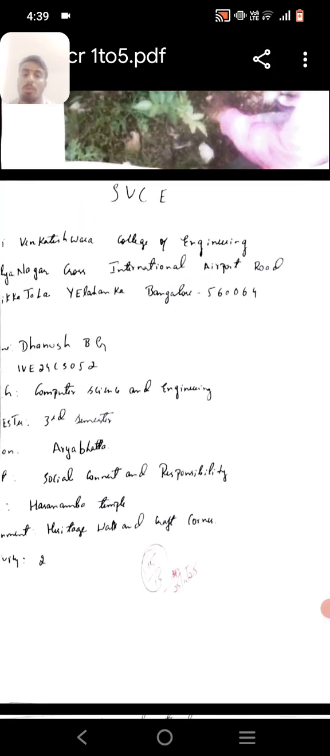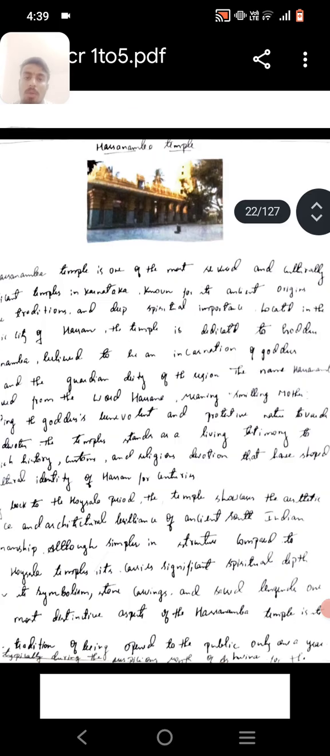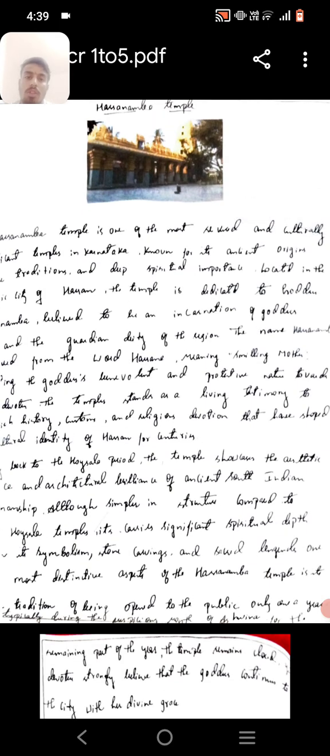Now I am discussing the second activity: Asanamba temple heritage walk and craft. We went to Asanamba temple. Asanamba temple is one of the most revered and cultural temples. It opens only once a year, at Deepavali time in November. The word Asanamba means smiling mother, goddess who protects beings and nature. The temple stands as a living testament to history, customs and religious devotion.